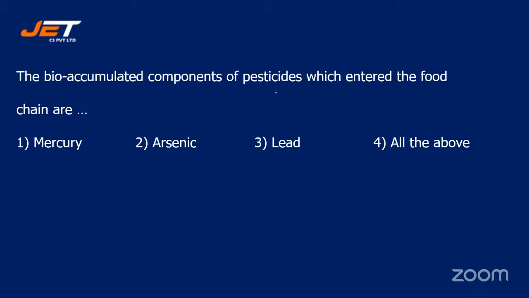Next question. The bioaccumulated components of pesticides which entered the food chain are, and your options are number 1, mercury, number 2, arsenic, number 3, lead, or number 4, all the above. The bioaccumulated components of pesticides which entered the food chain are mercury, arsenic, lead, or all the above.